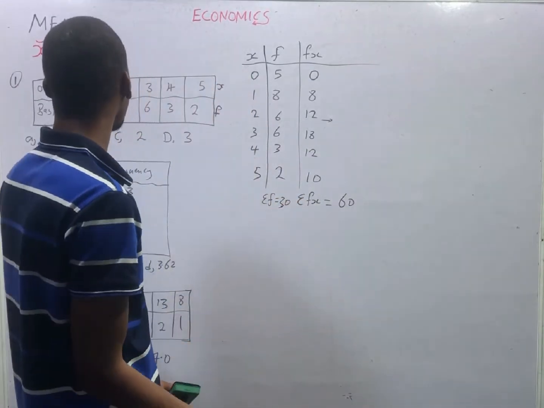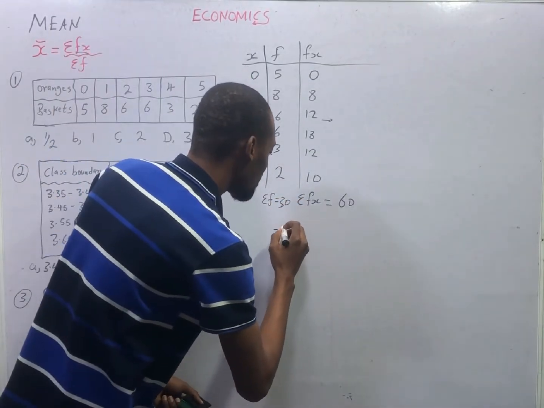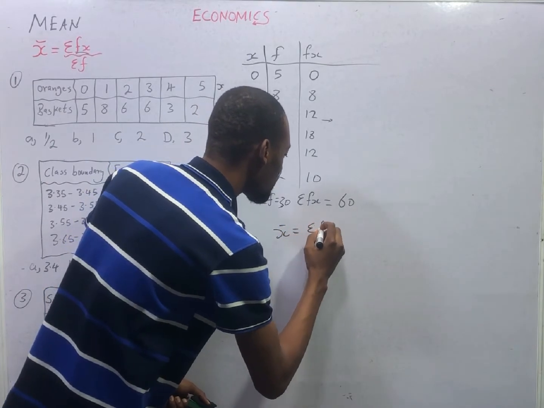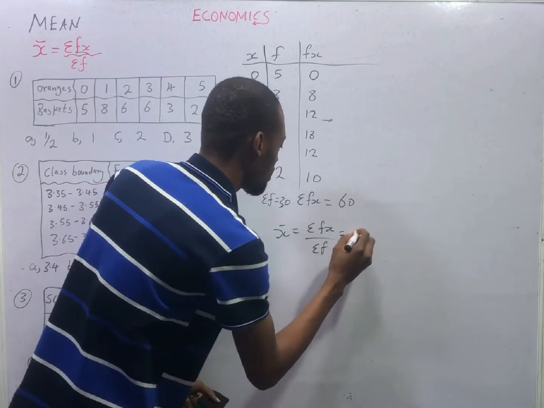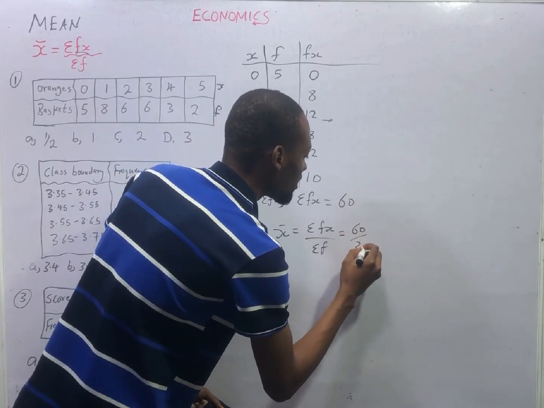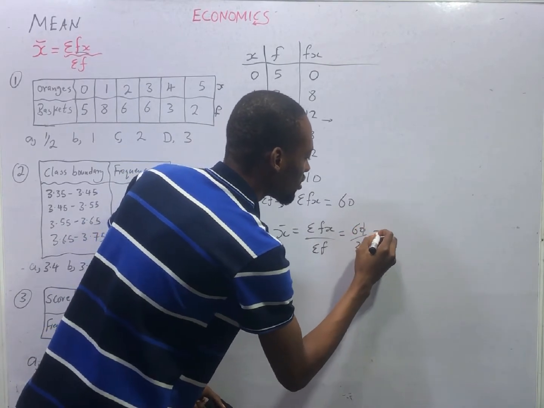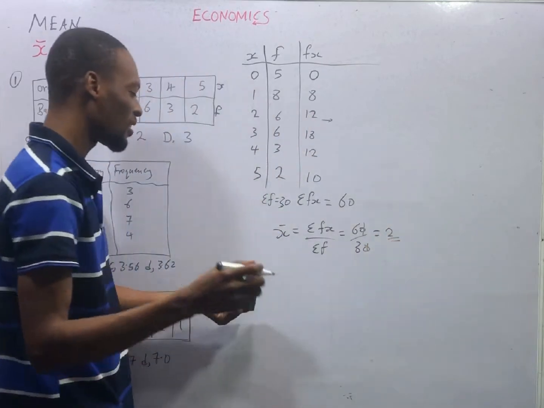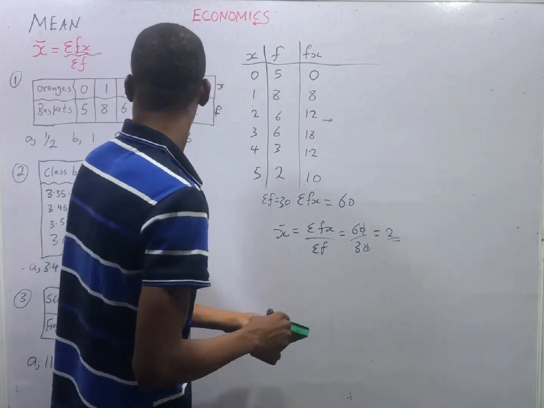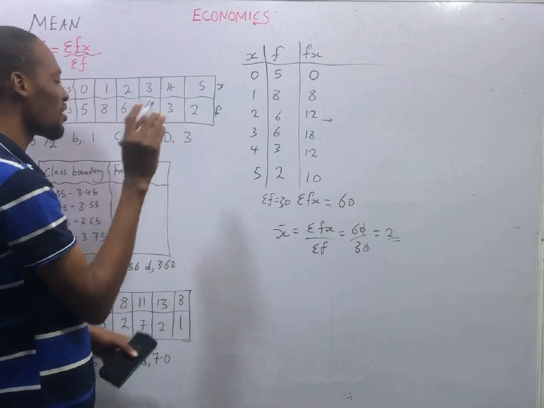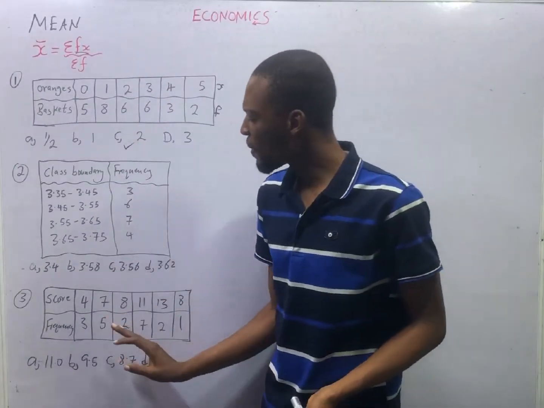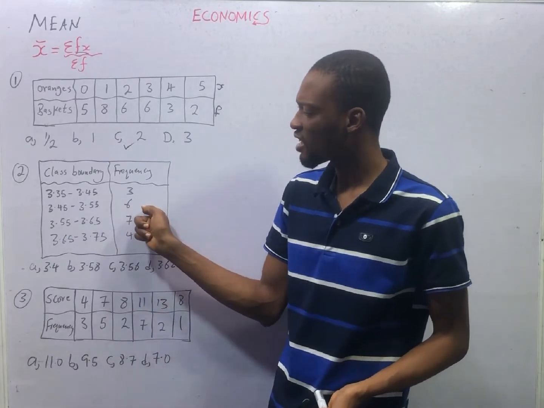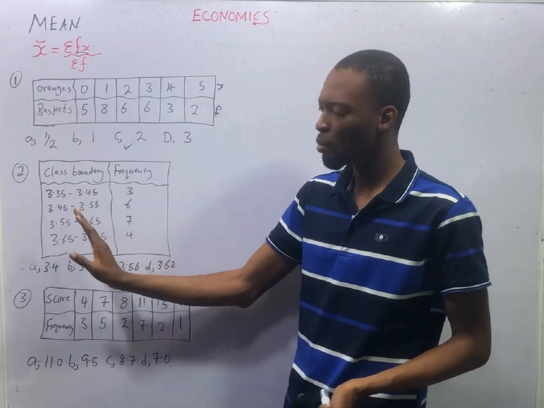So food is ready. Mean S bar is equal to summation of Fs over summation of F. And this is equal to 60 divided by 30. That should give you 2. So mean is 2. You simply look at option C. You are happy. Now, how about in a case like this where you are given class boundary?